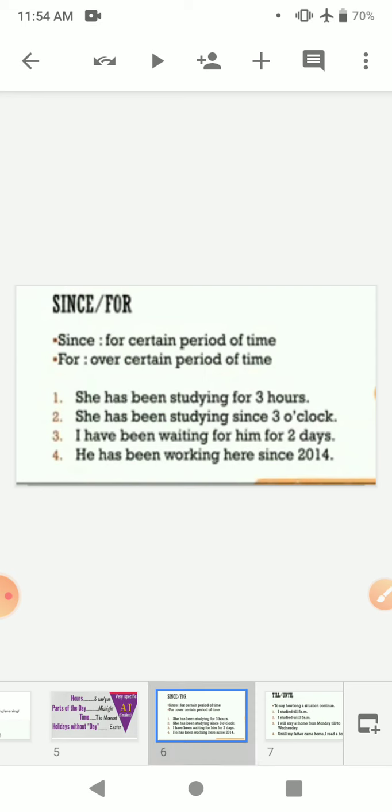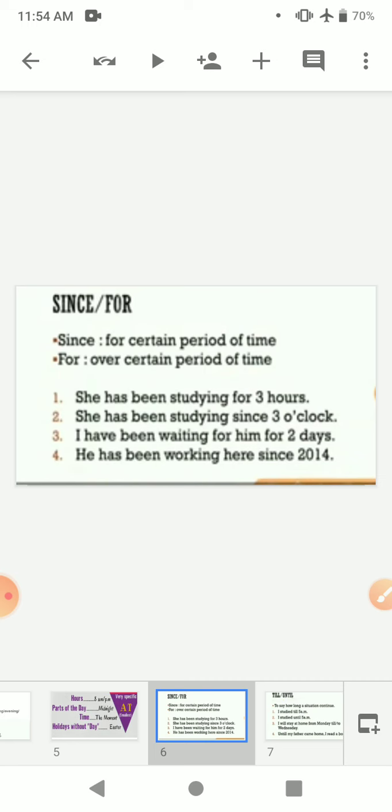Now, coming to the prepositions since and for, they are used for perfect tense only. For example, she has been studying for 3 hours.